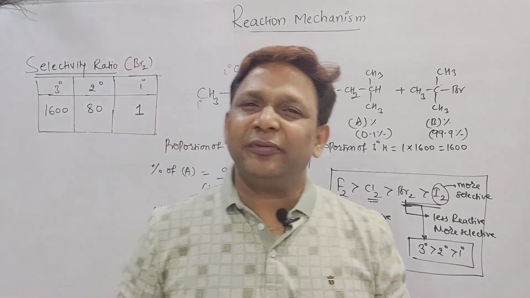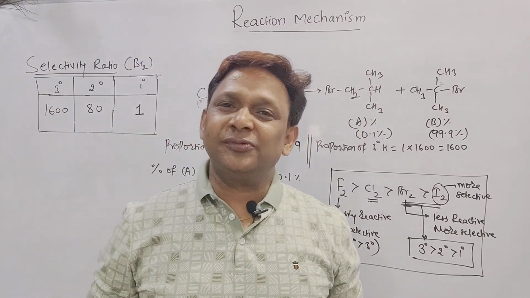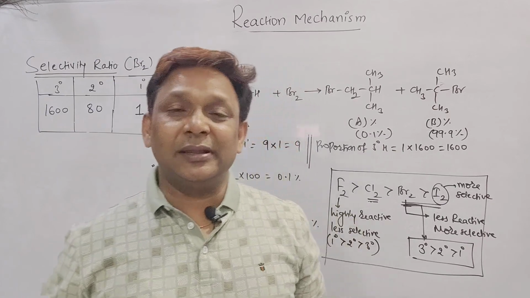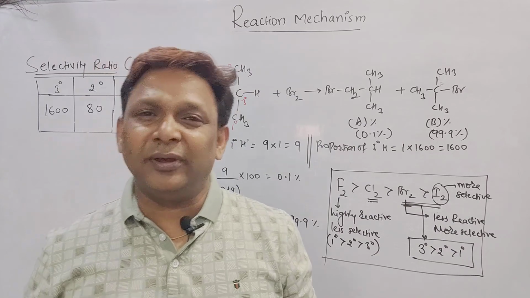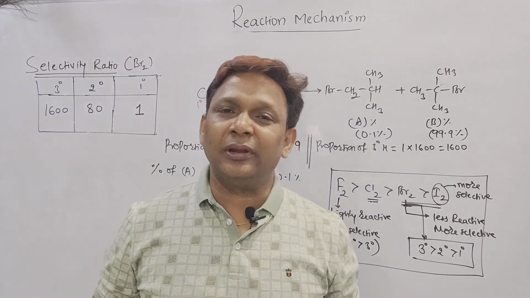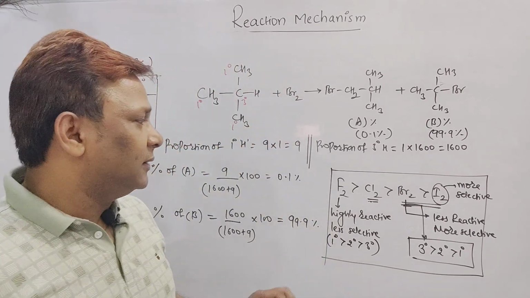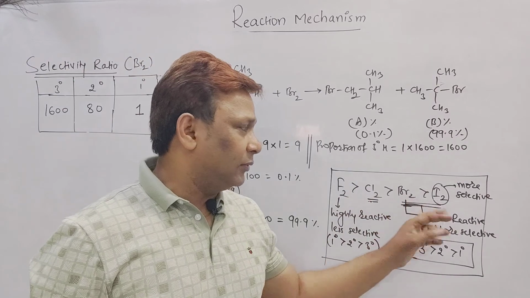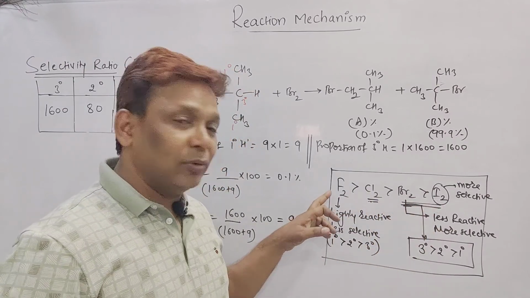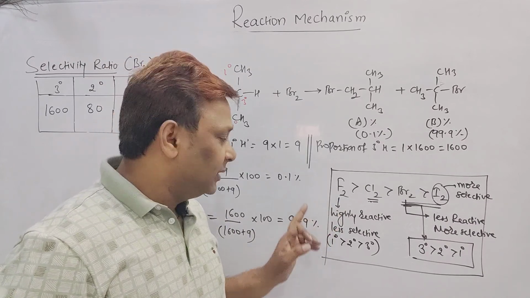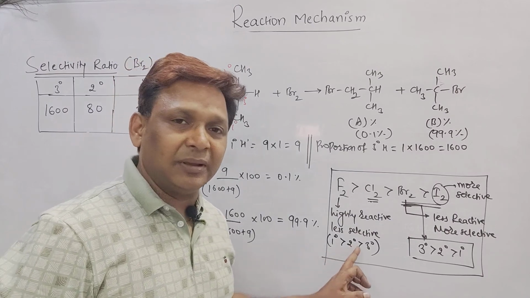So in the previous video we saw the halogenation of alkane, where we saw chlorination, and in today's video we saw iodination as well as bromination. We also saw the selectivity ratio for chlorination and for iodination. At last, what we learned is that fluorine, chlorine, bromine, iodine is the order of reactivity of halogens toward alkanes. But fluorine, as it is highly reactive, is less selective. That means the primary product will be major and tertiary minor.